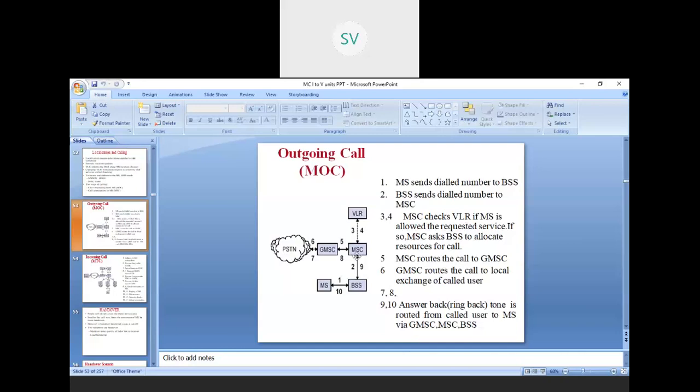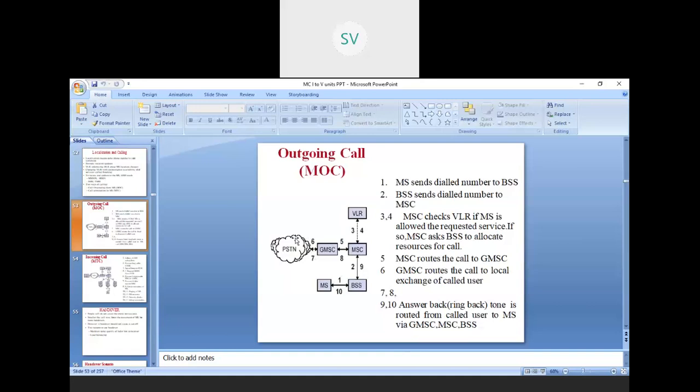The MSC routes the call to the GMSC. Now the GMSC routes the call to the local exchange of the called user. Whomever you are calling, the signal is going to that local exchange. Once the signal is received, the call is answered back. That's the reason here it is step 7. From there the call is coming, so it is step 7.